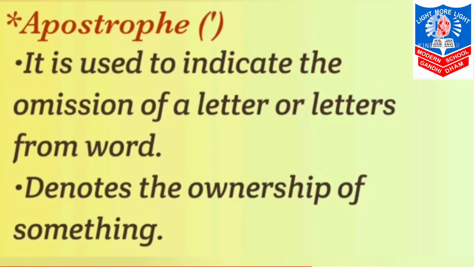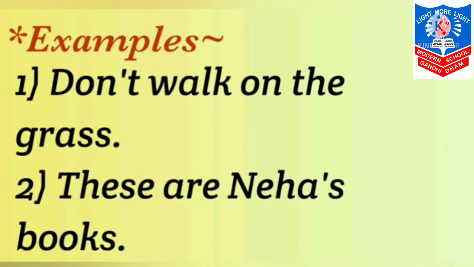And next is apostrophe. It is used to indicate the omission of a letter or letters from a word. It denotes the ownership of something. That means particular जब हम किसी एक चीज़ के बारे में बात कर रहे हैं, at that time we are going to use this apostrophe. First example, don't walk on the grass. You can see in don't apostrophe is there. Second, these are Neha's books. Neha एक पर्टिकुलर पर्सन के बारे में बात हो रही है, इसलिए हमने वहाँ पे apostrophe s लगाया है. That means the holder of the book.